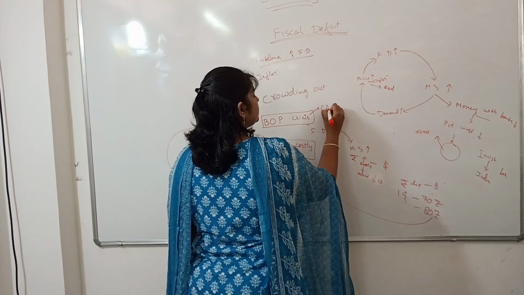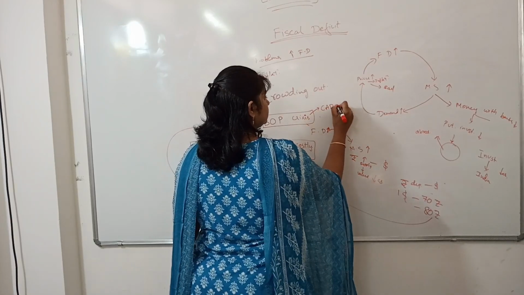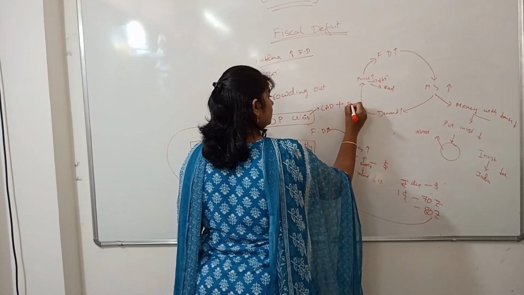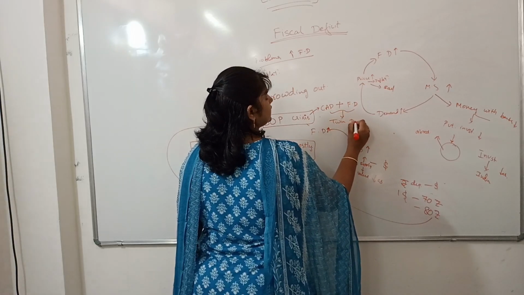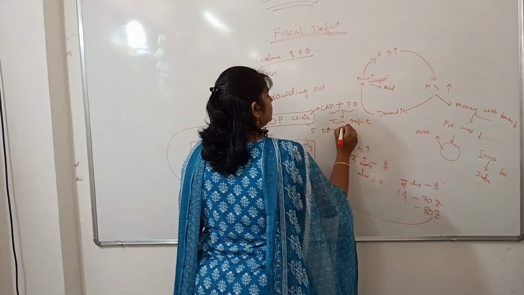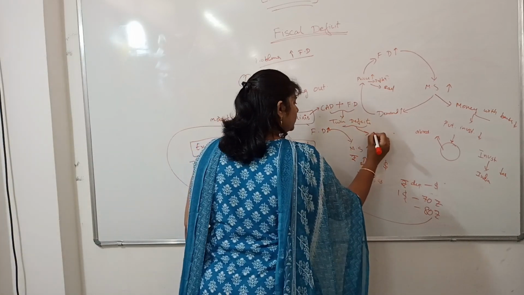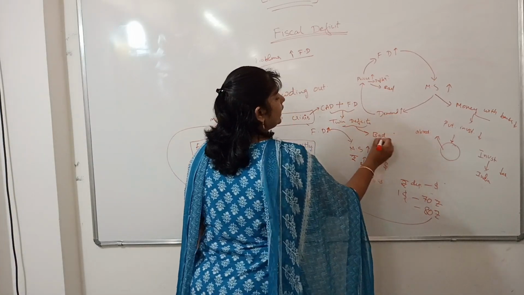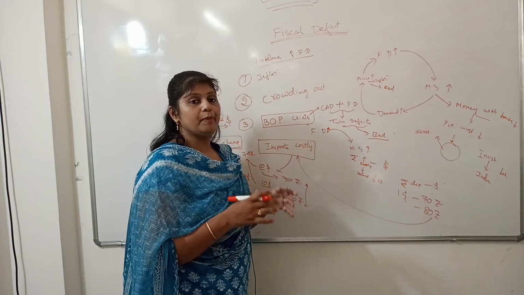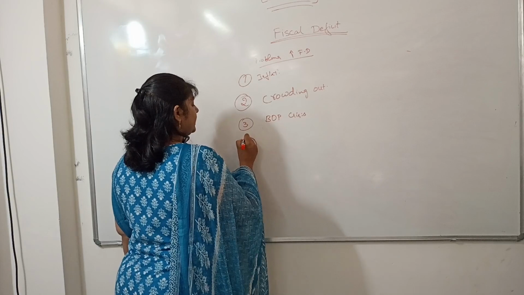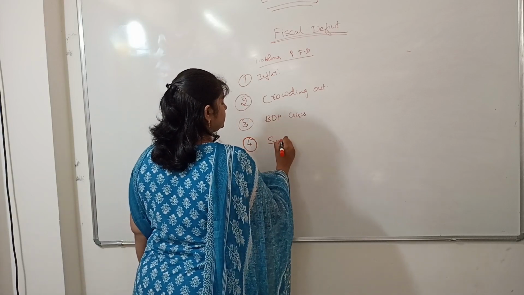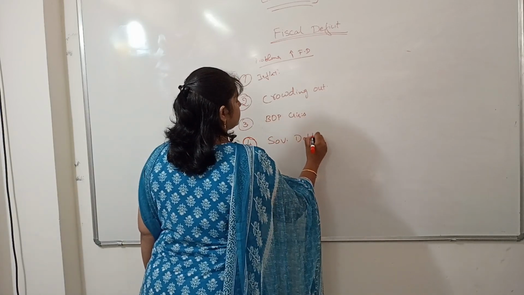In balance of payments, we have the current account deficit. This current account deficit together with the fiscal deficit is called twin deficits. This twin deficit is very bad for the economy. It causes macroeconomic instability.